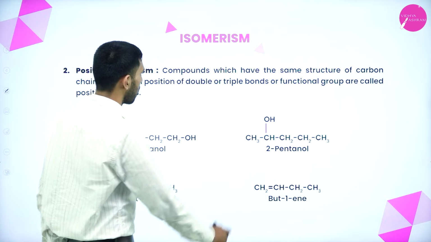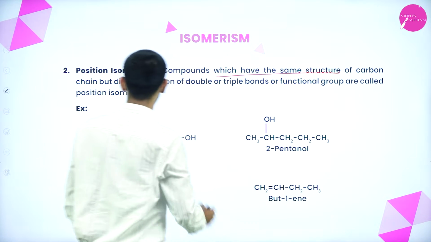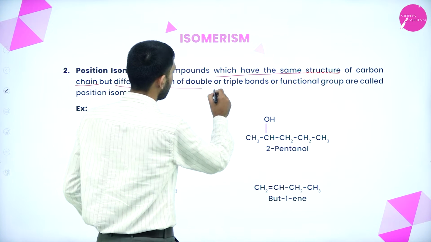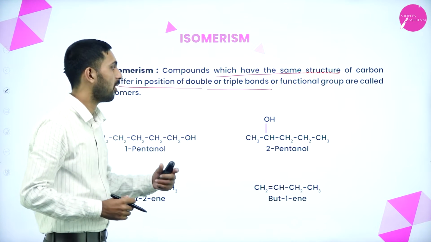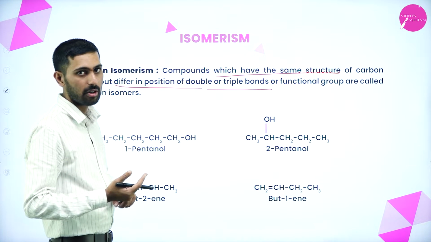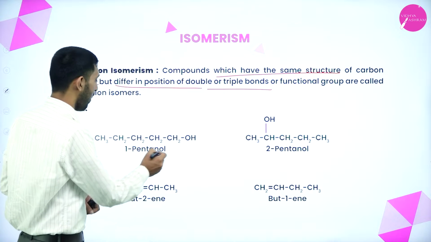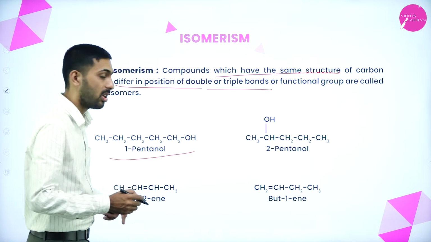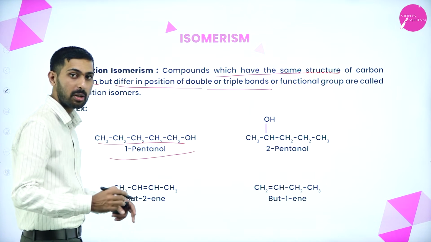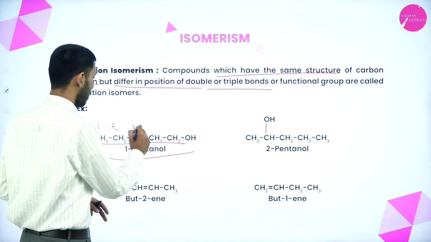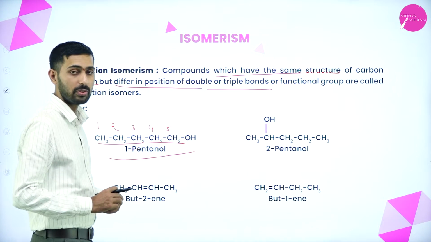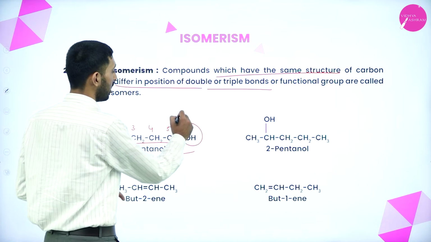Okay. Next thing is position isomerism. Position isomerism means compounds having the same structure of the carbon chain but differing in the position of the triple bond or double bond or functional group. We are changing the triple bond or double bond or functional group. Here we have taken pentanol. Which is the carbon chain? This is the carbon chain here. How many carbon atoms are present? Total 5 carbon atoms are present. And here, which is the functional group? OH. Alcohol is the functional group.